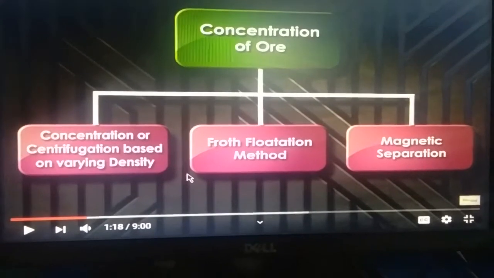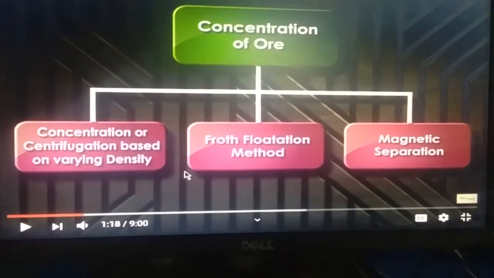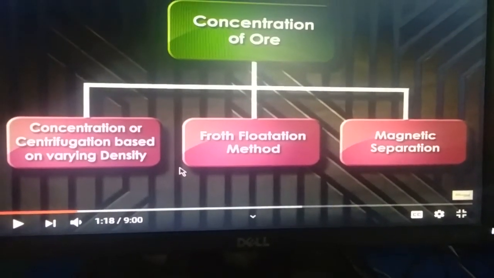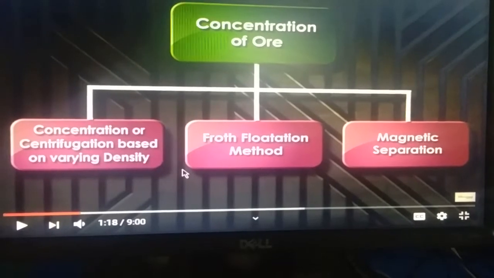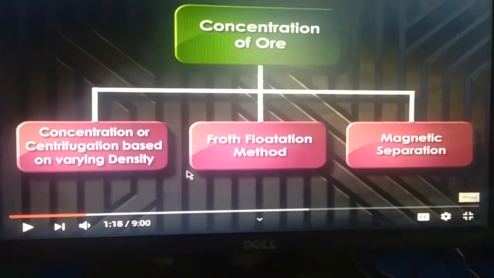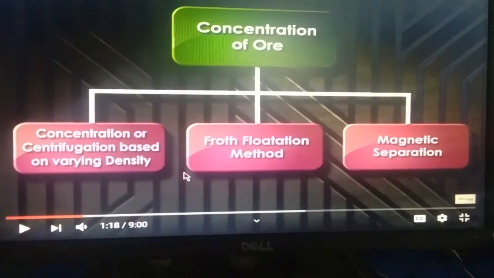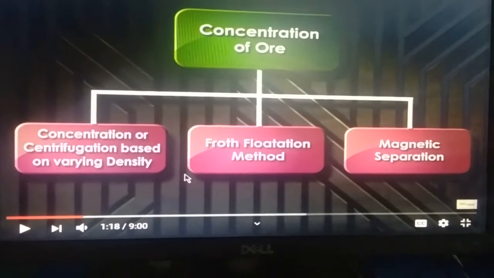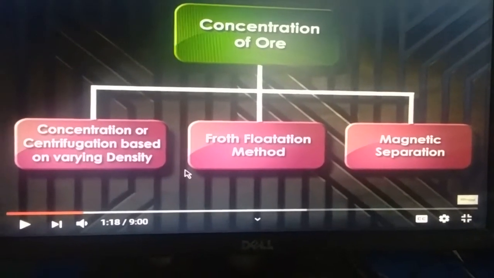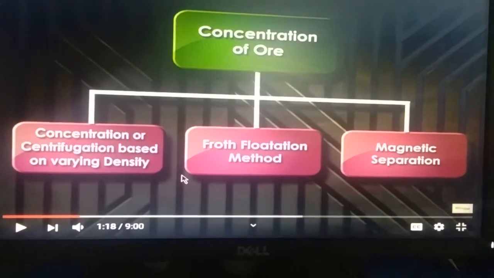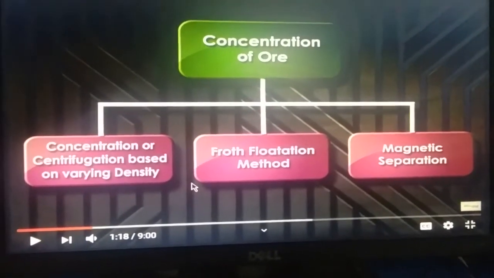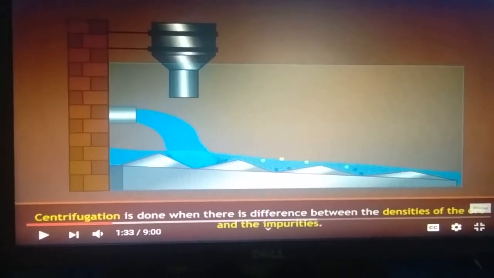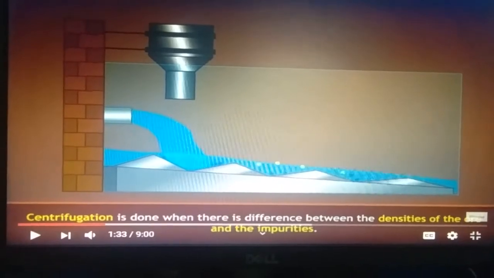Concentration of ore is carried out in three ways. The first way is centrifugation based on varying density. Due to the difference in density, ores can be concentrated by applying the centrifugation process. The second is the froth flotation method. The third is the magnetic separation method, which is generally used for iron ores. First we will discuss the centrifugation method.